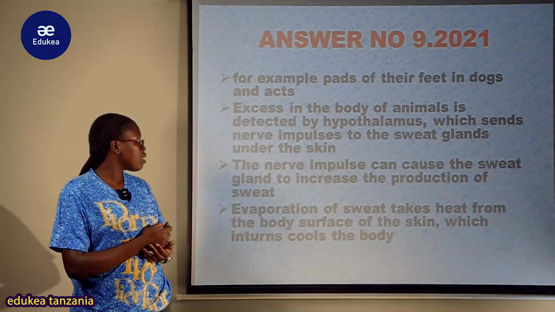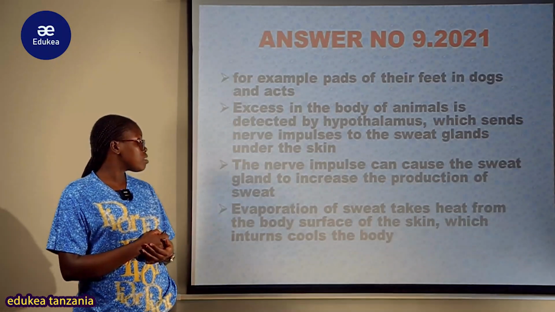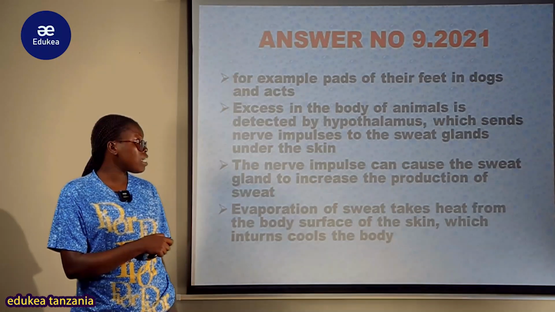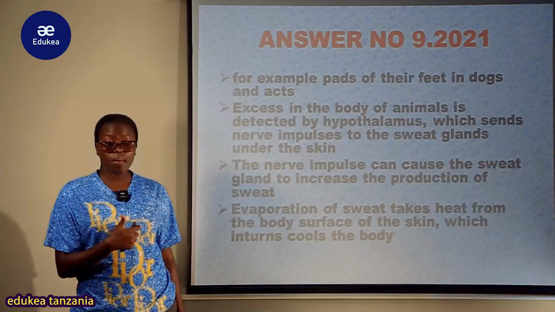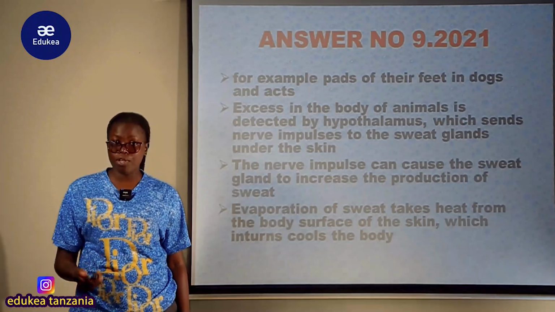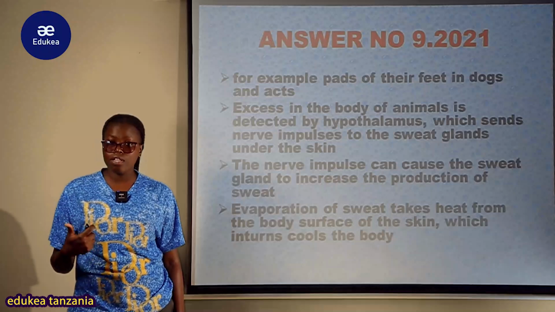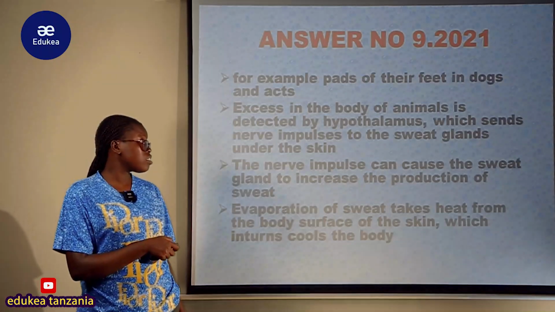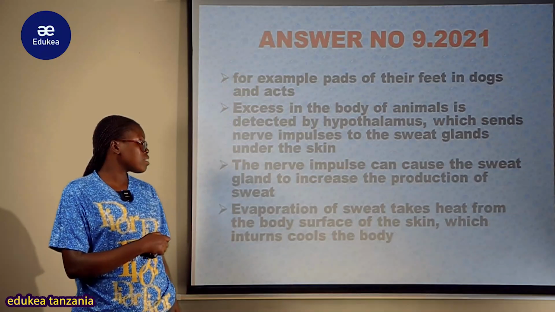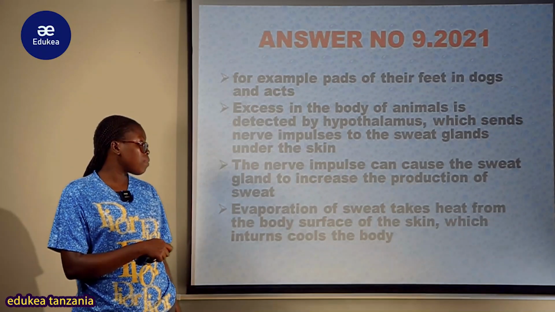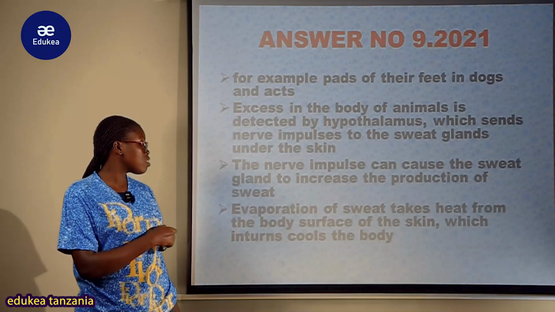Vile vile kwa wale other homotherms ambao ni example wanyama wengine, kwa wale wanyama ambao wenyewe ni tofauti na human being, ambao wenyewe wanakuwa na sweat gland katika maeneo yenye manyoya, wanaendelea kuwa na sweat gland katika maeneo ambayo kuna manyoya, kwa mfano kama katika parts of their feet in dogs and cats. And excess heat in the body of an animal is detected by the hypothalamus, which sends impulses to the sweat glands under the skin. So this is continuous.